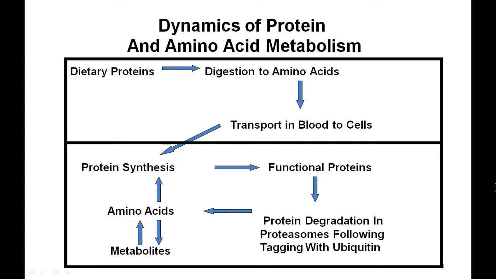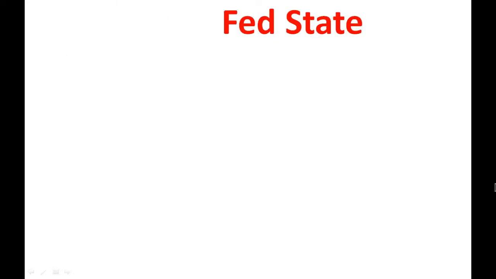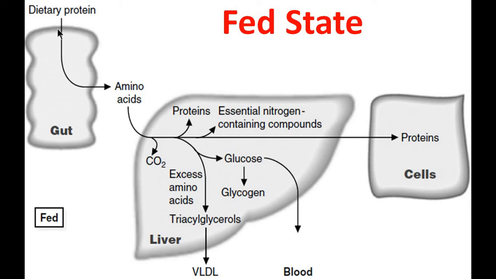So now let us see what happens under the fed state. Dietary proteins absorbed through the intestine send amino acids to the portal vein and reach the liver. They are utilized for the synthesis of proteins, for example albumin, and also for synthesis of essential nitrogen containing compounds.